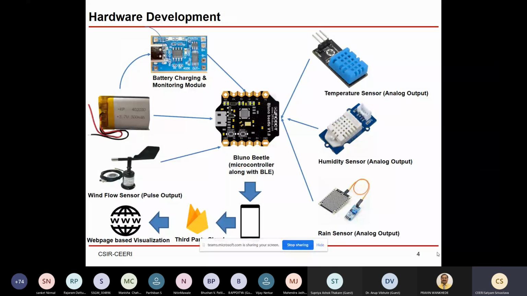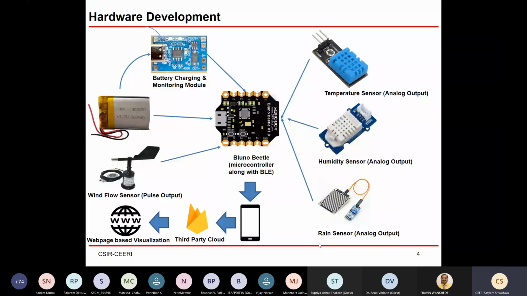Okay, so now we talk about how we can design a hardware on which we can actually integrate different sensors, and we should not struggle too much.